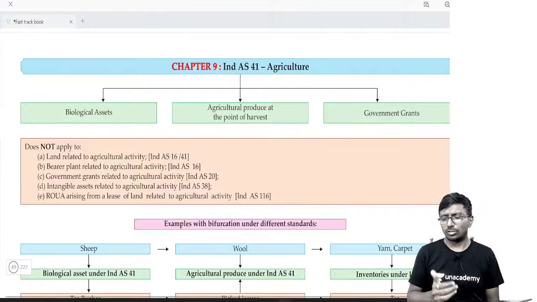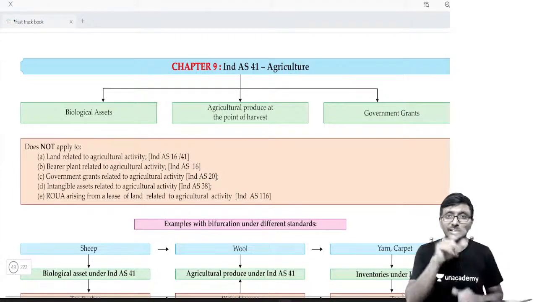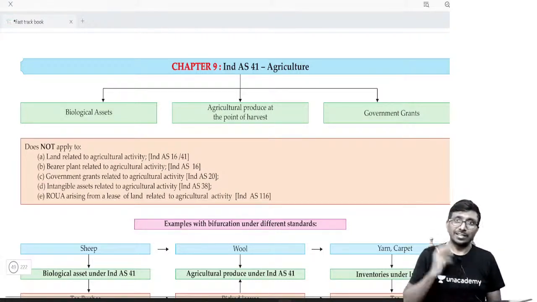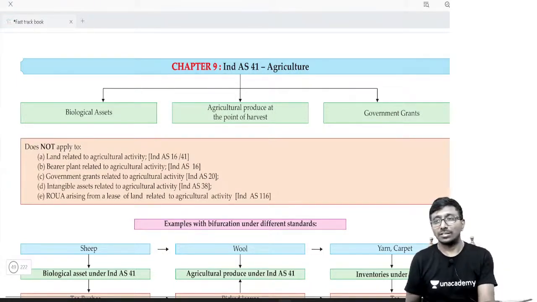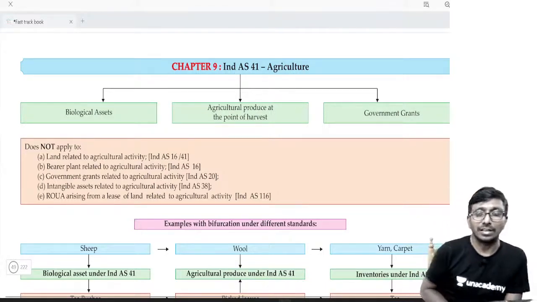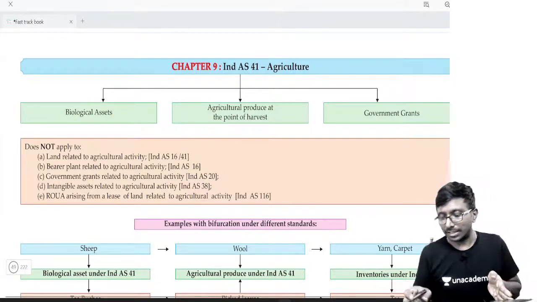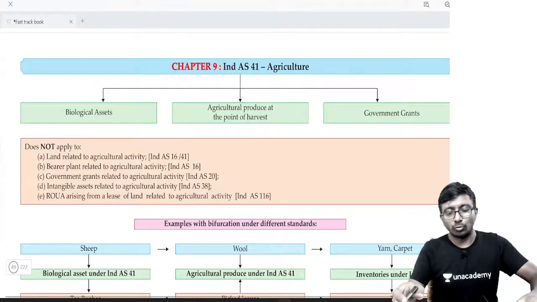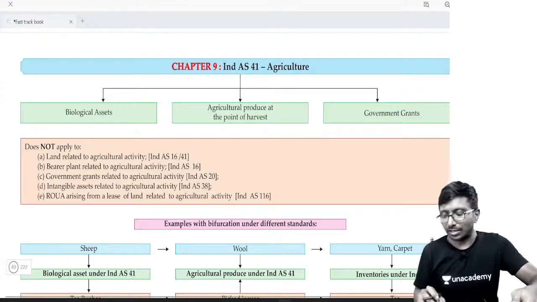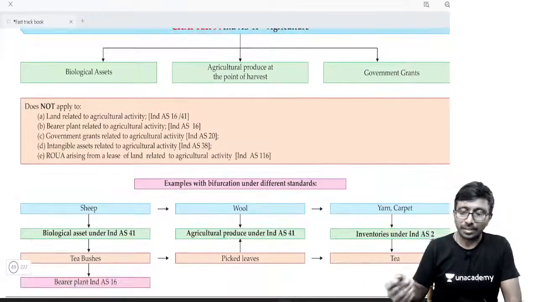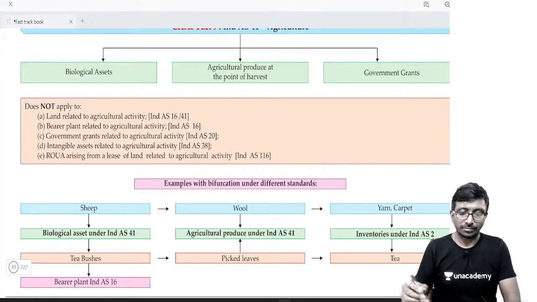Recently, I don't remember exactly whether it was in the January or the November attempt, they asked for a 16 marks consolidated cash flow statement. Suddenly the question can come. At that time, obviously a student cannot say, no, I studied it in CA Inter, I do not know. That way you cannot answer, and that is not expected. Unexpectedly only questions will come, my dear. So better to be ready for unexpected things also. If you study each and every concept, then doubt won't be there and clarity will be there. That seriously helps you a lot.